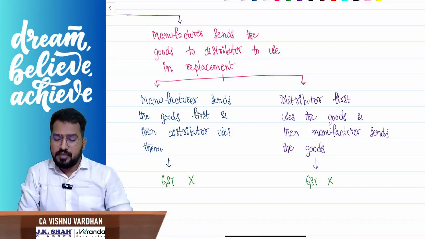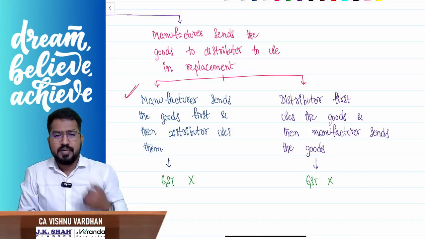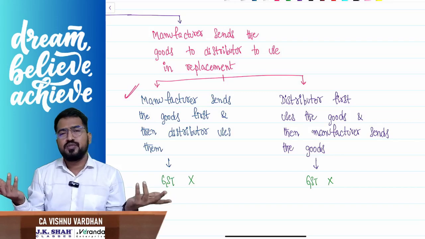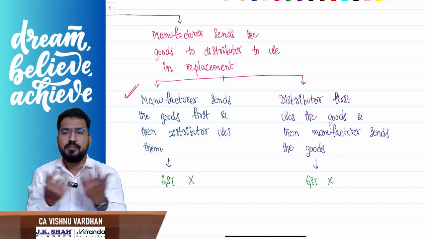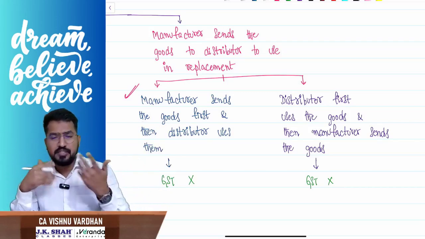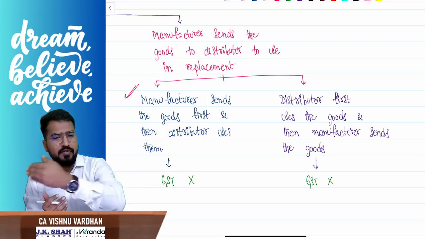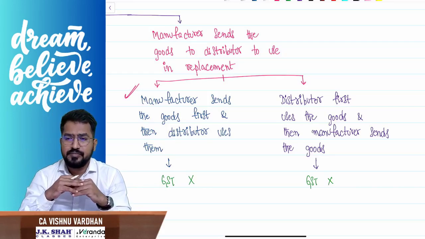In that case, please understand, the manufacturer will first send the goods and then I will use them. Then there is no GST, nothing. The manufacturer is sending the goods freely, I am also replacing freely. No GST implication, nothing, between you and me, the customer and distributor. Between the manufacturer and the distributor, also no GST implication. Are you understanding the point?